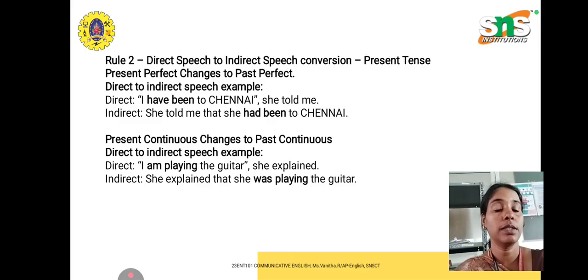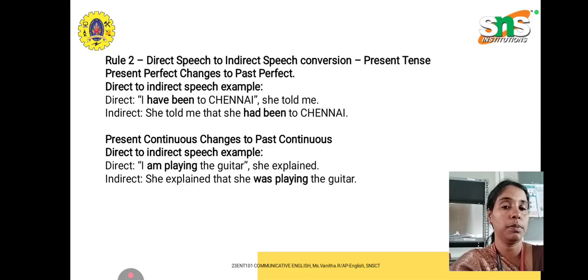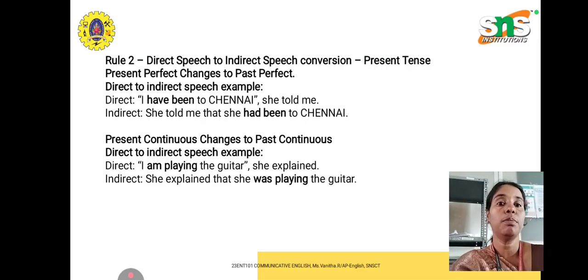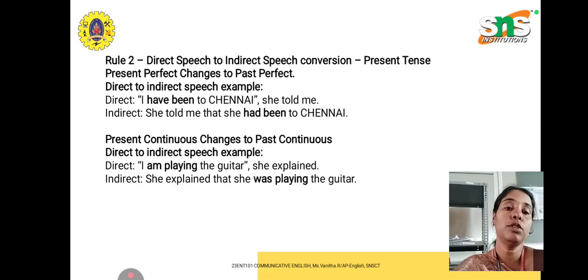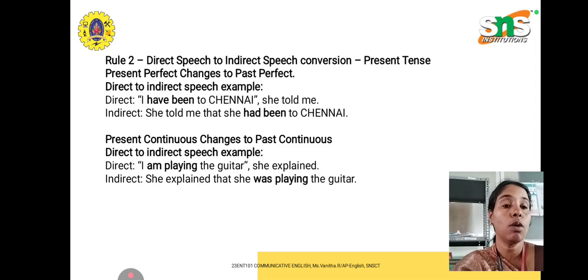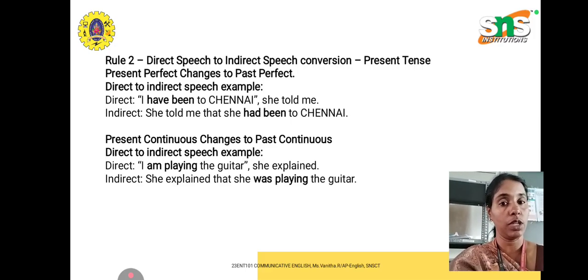In rule number 2, present perfect will change to past perfect. Same perfect, but in past tense. For example, she told me, "I have been to Chennai." When we change it into indirect speech: she told me that she had been to Chennai. In present perfect tense we use have been, and in past perfect instead of have we use only had.